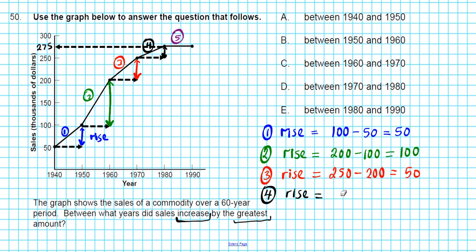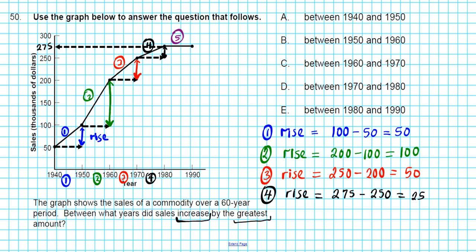So y2 minus y1 is going to be 275 minus y1, which is 250. And our rise for 1972 to 1980 is going to be 25. That shouldn't surprise us. So this is interval 4, and this is 3 right here, 3, 2, 1. Are we done yet?